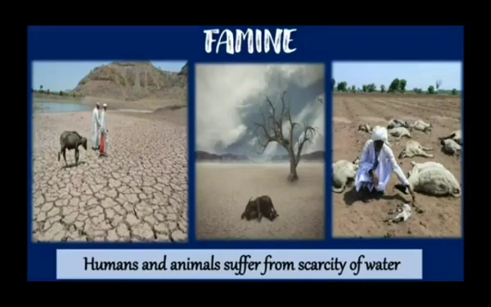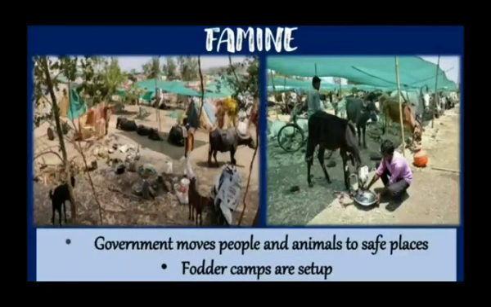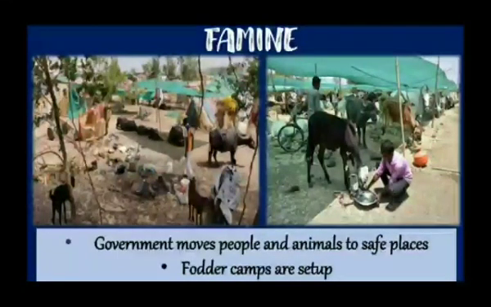The government temporarily moves people and animals from the famine-stricken areas to safe places where they can be provided with water, food grain and fodder. Fodder camps are set up to take care of the domestic animals. See in the picture, there is a fodder camp. You can see in the picture, fodder camps are set up by the government.